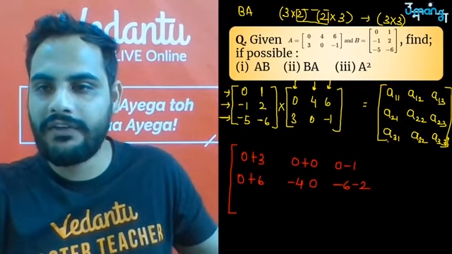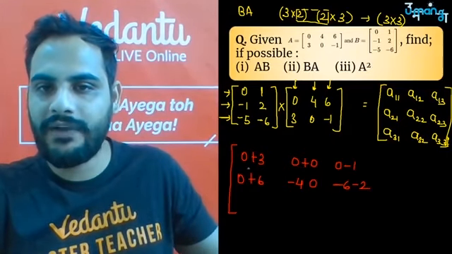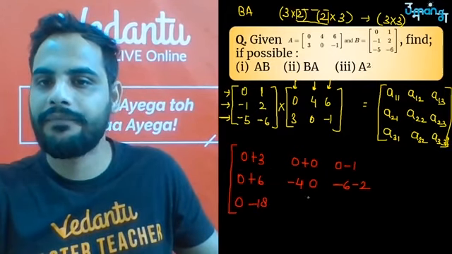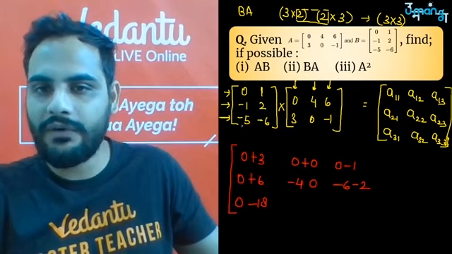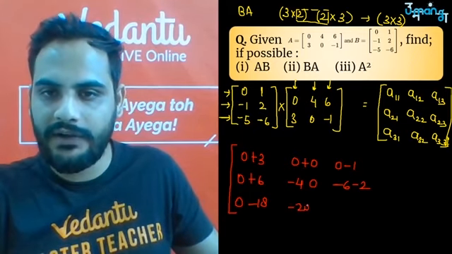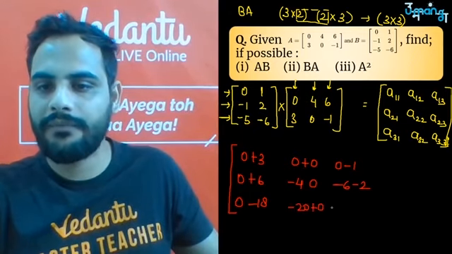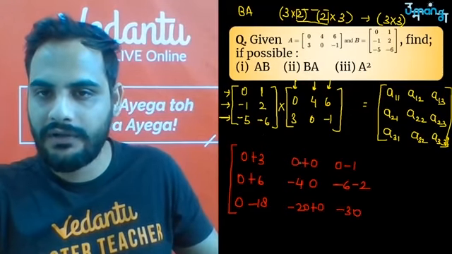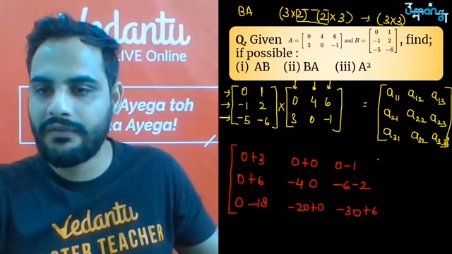Correct. After that, third row first column, -5 into 0 is 0, -6 into 3 is -18. Third row with the second column, -5 into 4 is -20, -6 into 0 is 0. Third row third column, so -5 into 6 is -30, -6 into -1 is +6.